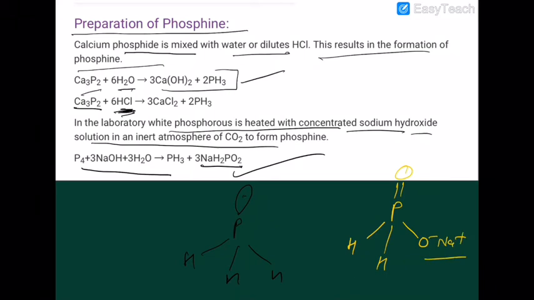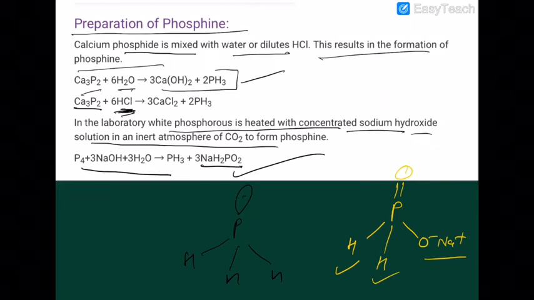This is sodium dihydrogen hypophosphite. So look at here, one hydrogen has already been lost here. These two hydrogens are not acidic in nature, remember that.